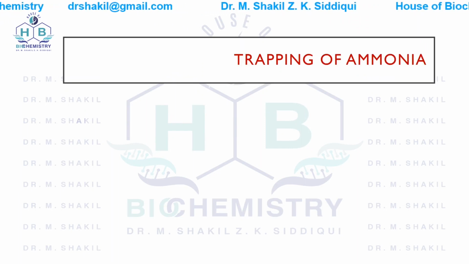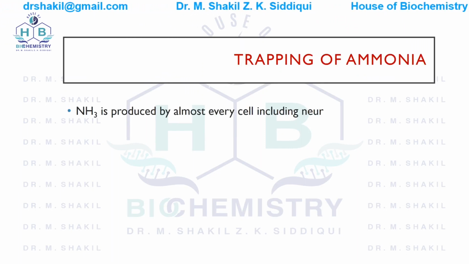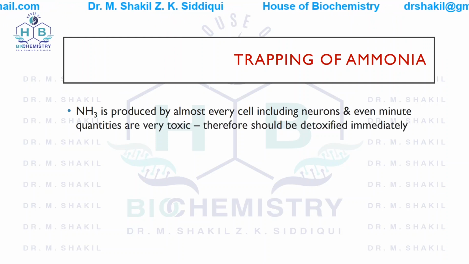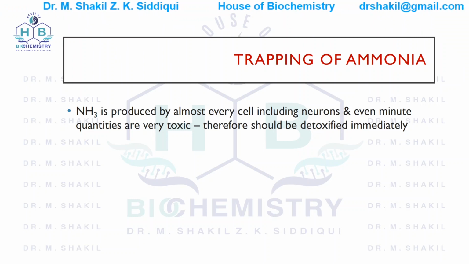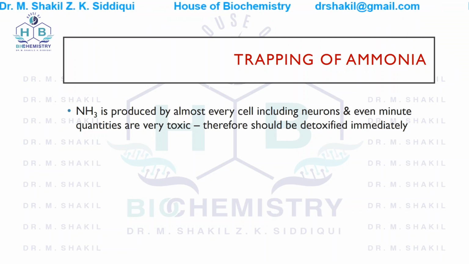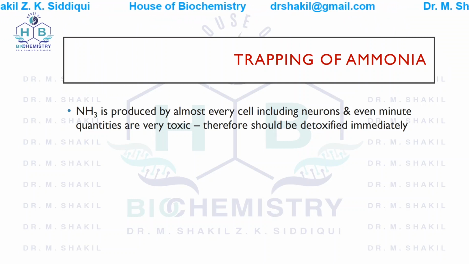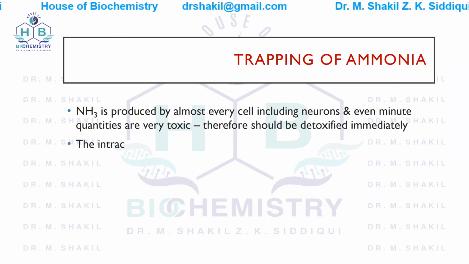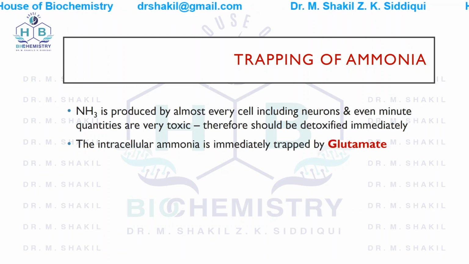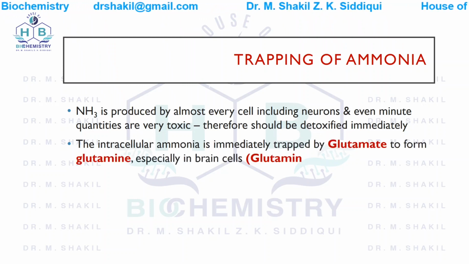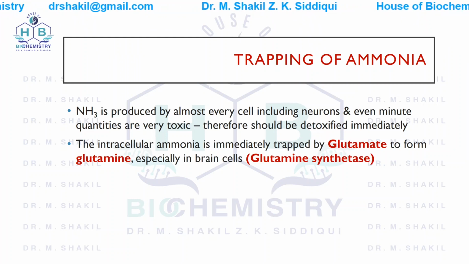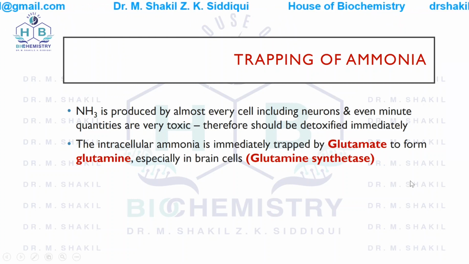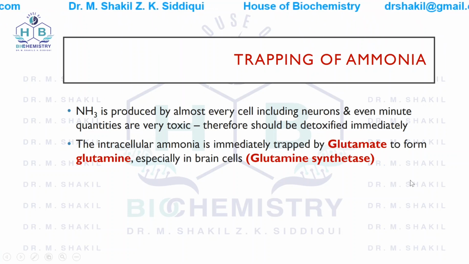Now starting from the first step, ammonia is produced by almost every cell including neurons, and even minute quantities of this ammonia is very toxic to the cell, especially brain, as it causes cerebral edema. Therefore, it should be detoxified immediately. The intracellular ammonia is immediately trapped by glutamate to form glutamine, especially in the brain cells. The enzyme is glutamine synthetase.